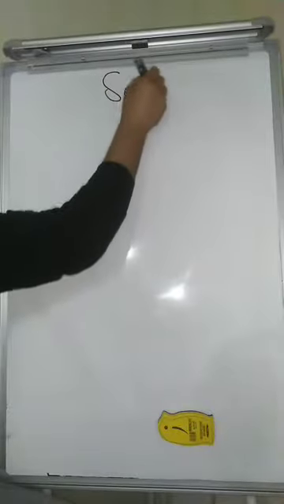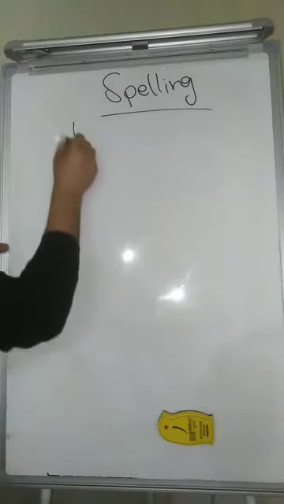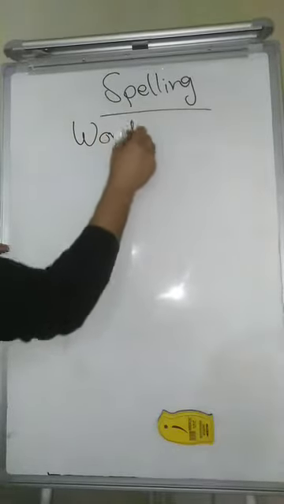So today we're going to talk about spelling, and in this lesson we're going to continue what we mentioned in the last lesson, the decoding lesson, which is word parts. So it's going to be about word parts.